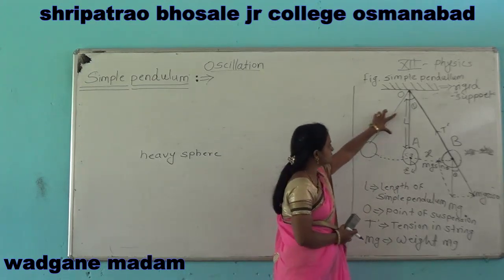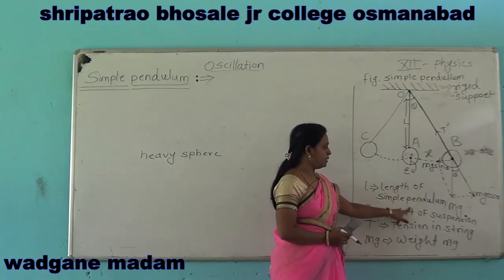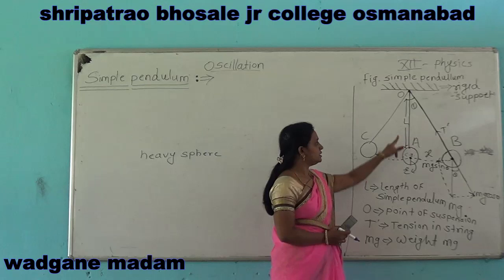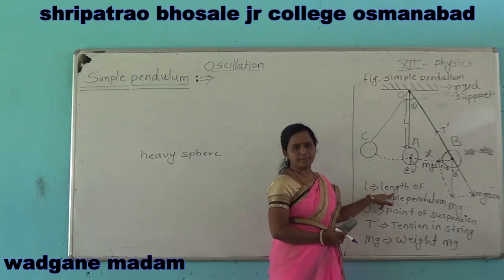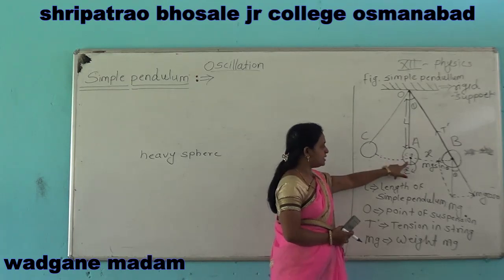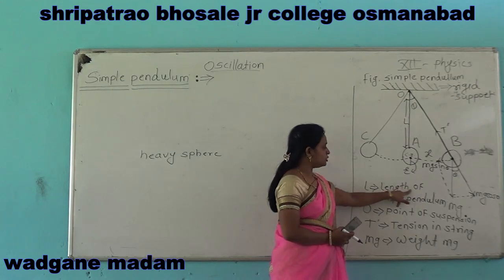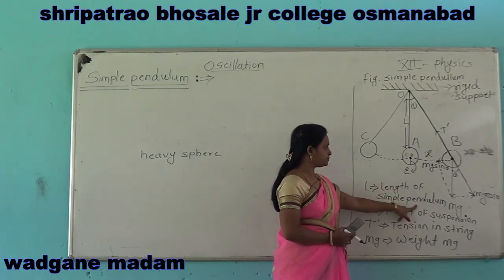Then that distance is called the length of the simple pendulum.